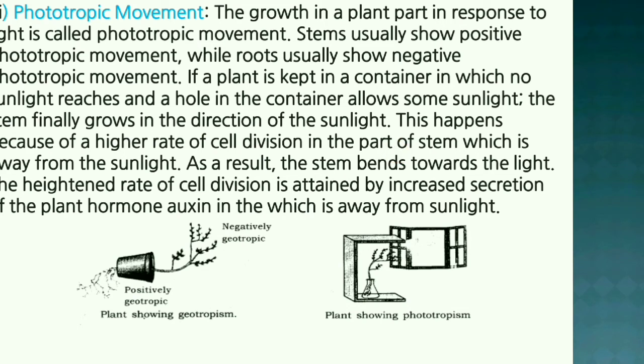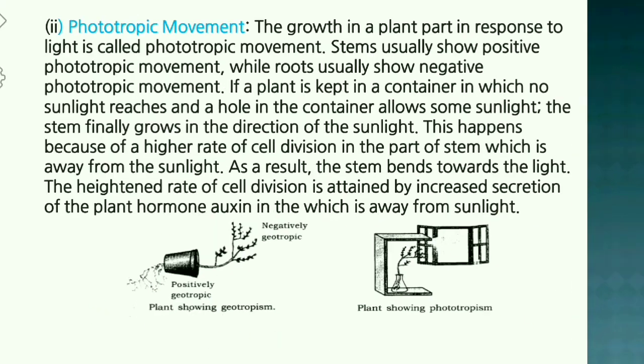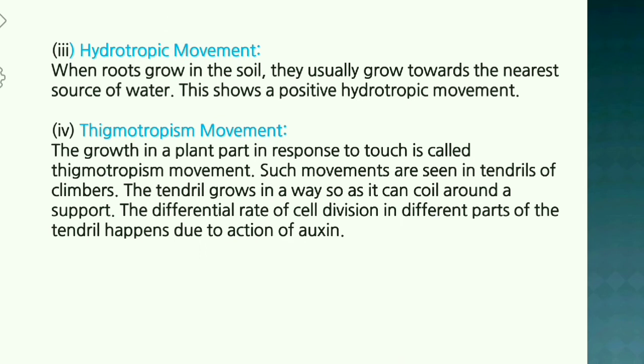This happens because of a higher rate of cell division in the part of the stem which is away from the sunlight. As a result, the stem bends towards the light. The heightened rate of cell division is attained by increased secretion of the plant hormone auxin in the part away from the sunlight.